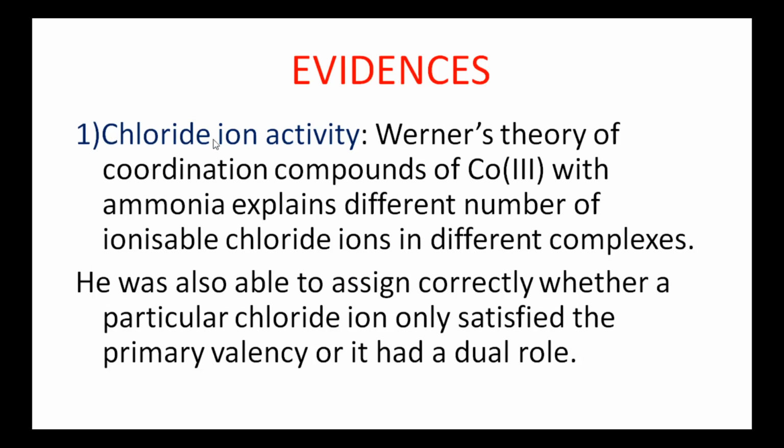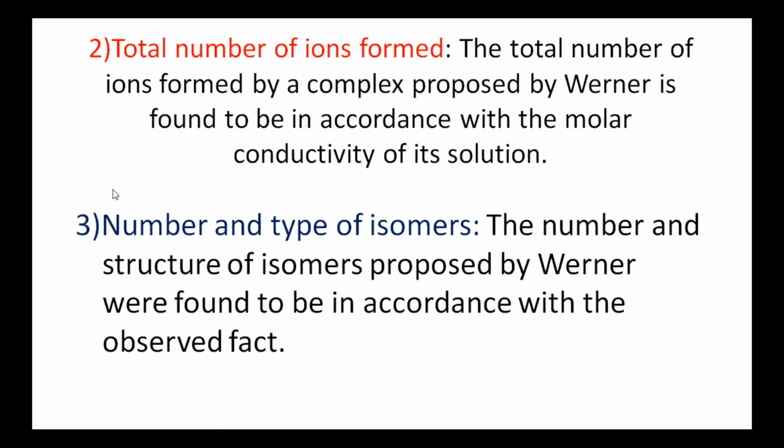First evidence is chloride ion activity. In the above example, Werner's theory of coordination compounds of cobalt 3 with ammonia explains the different number of ionizable chloride ions in different complexes. In the above example, we see the number of ionizable chloride ions. It is one of the evidences for Werner's theory. He was also able to assign correctly whether a particular chloride ion only satisfied the primary valency or it had a dual role.